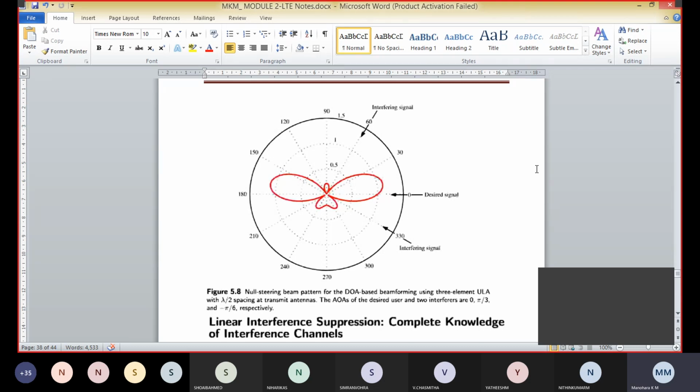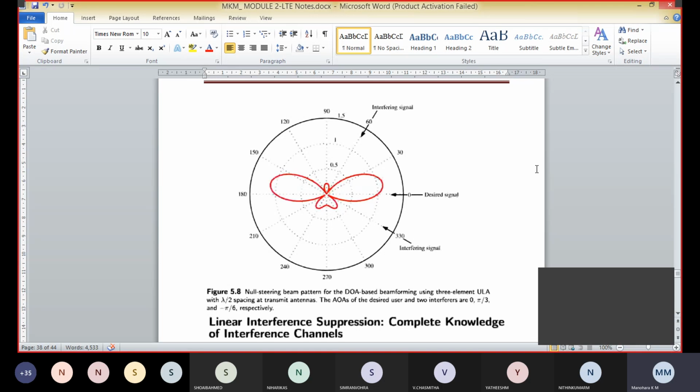So we have thus far assumed that the array response vectors of different users with corresponding AOAs are known. Here each resolvable multipath is likely to be comprised of several unresolved components coming from significantly different angles.